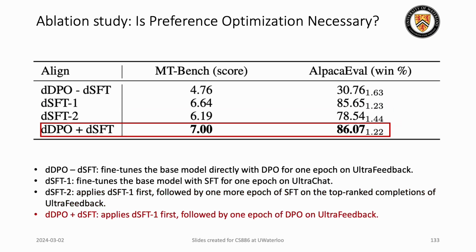And finally, we perform one step of fine-tuning using UltraChat and one step of DPO using UltraFeedback, and that gives us the maximum results, which shows that indeed DPO and distillation both are helping our model improve its understanding and align with the preference data.